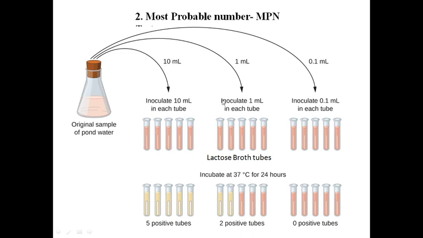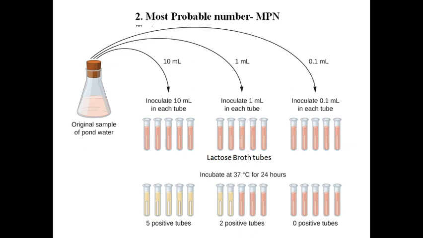So to avoid that, we will add double strength lactose broth, and to the next 2 sets we will add single strength. 0.1 ml of water is inoculated to each of these tubes, and 1 ml of water sample is inoculated to this set of tubes. And if you see, there is an inverted Durham's tube in all these test tubes. These test tubes are incubated at 37 degrees for 24 hours, and we will look for acid and gas production. We would have done the carbohydrate utilization test in your practicals. The same principle holds good here.